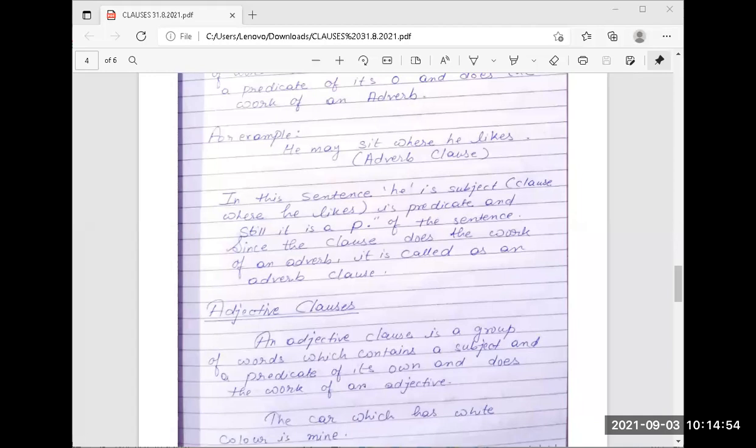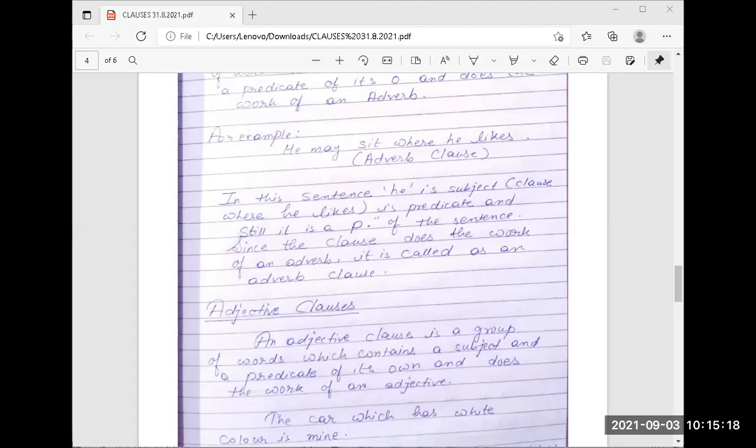So कितना सब branches हुआ adverb clause का? 8. Now time, you know, when. Place, where. Cause, why: why have you not attended the class? Because I am facing a network issue. That is the cause.